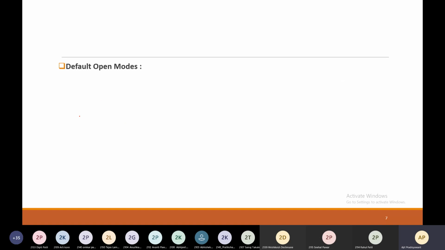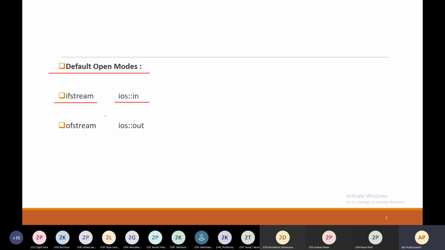Now we are going to understand what the default open modes are. First one is ifstream. If you are using the class ifstream, then by default the mode is ios::in, that is reading the file.